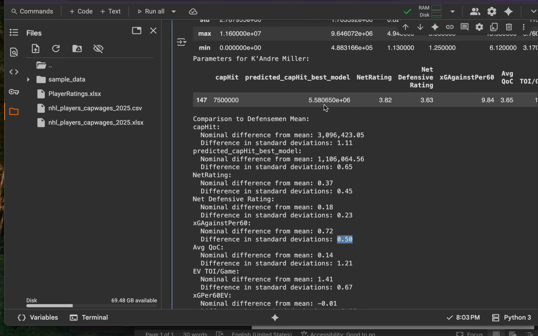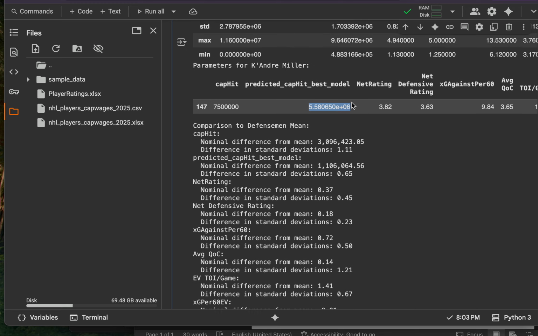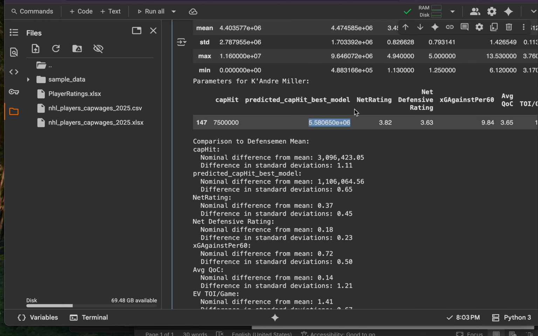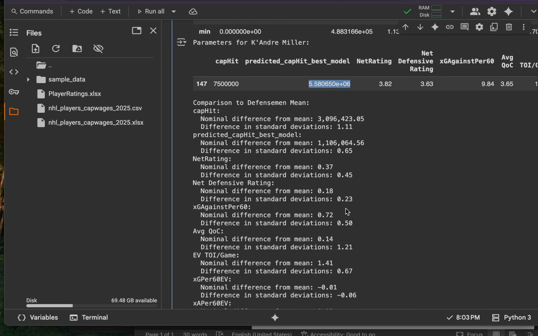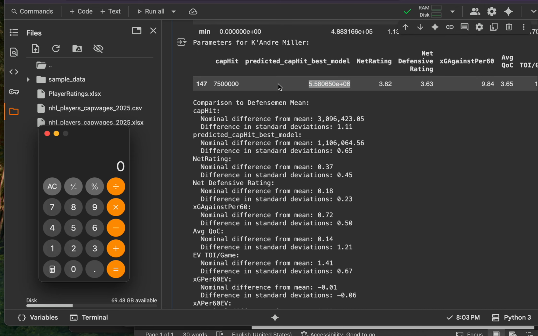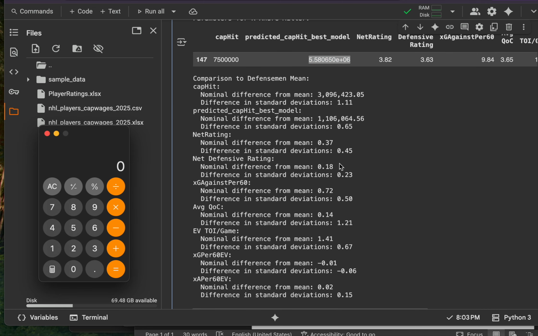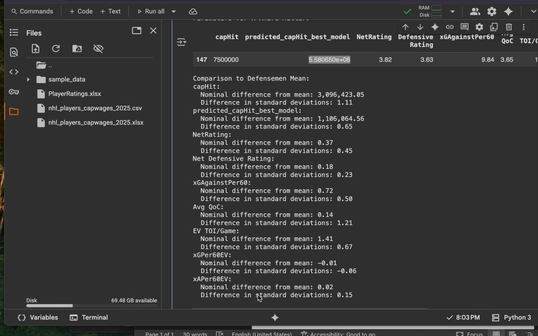So our model says he's worth about 5.58 million. Like that's the machine learning model I made. But we can do some kind of quick back of the envelope math to see, based on his performance statistics, what he should be getting paid. So if we take the average of these, 0.15.